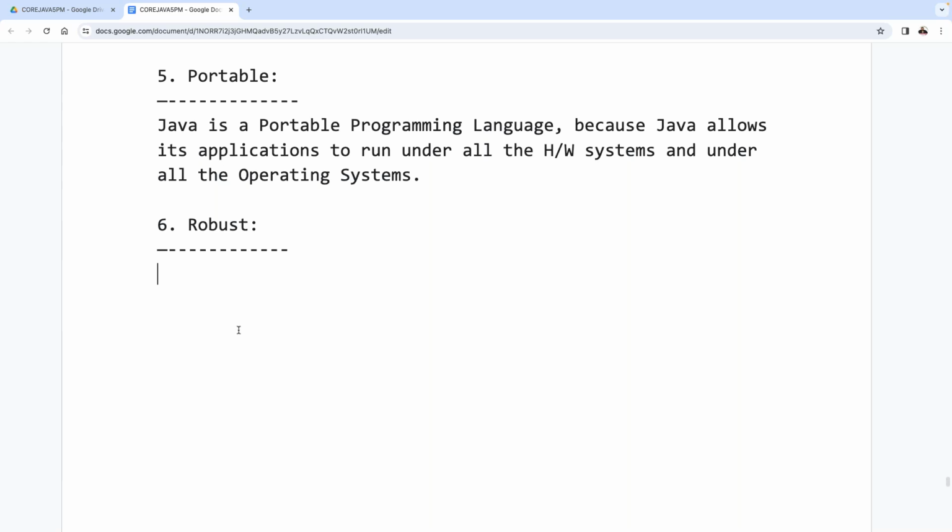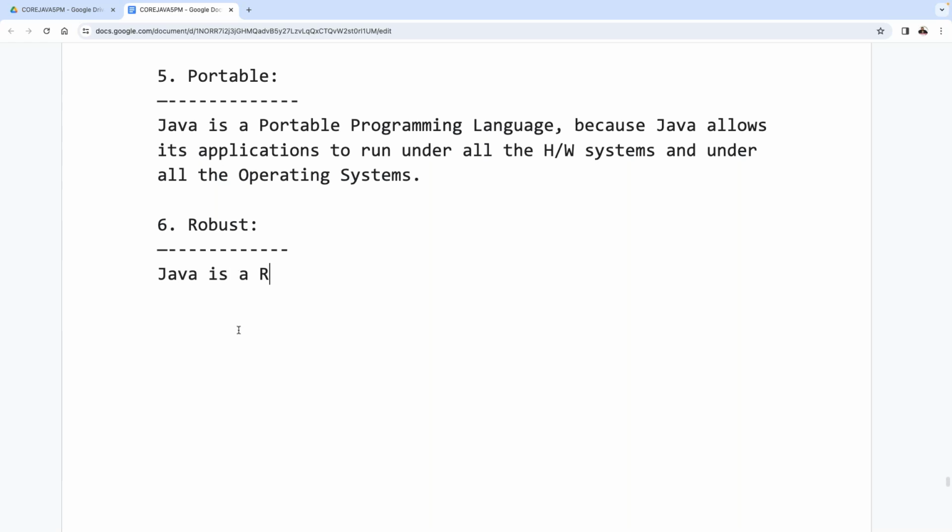Memory management system, exception handling mechanisms. If both are good in any programming language, then that programming language is called a robust programming language. Is that clear to all of you? All of you are getting clarity on my points? All right. Now I'm telling you clearly, observe carefully.